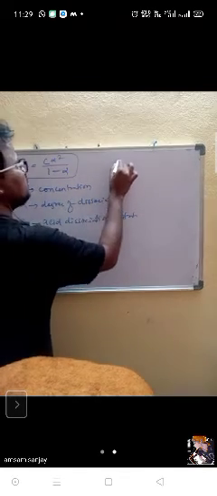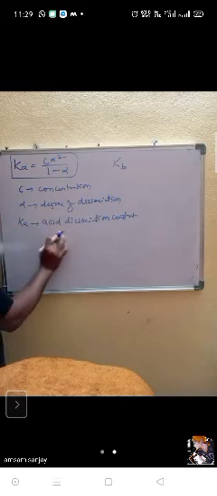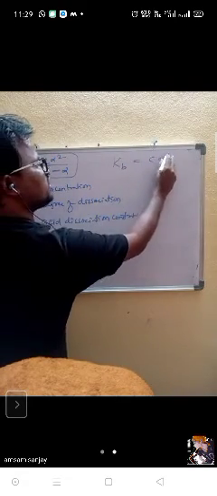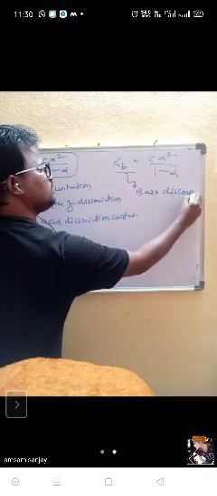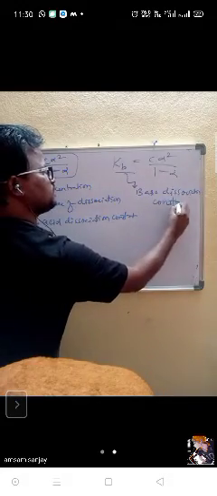Even for Kb, the same we will get. This is acid dissociation; this is base dissociation constant. In place of acid, we will take base. The same you will get, Kb is equal to C alpha square by 1 minus alpha. Kb is nothing but base dissociation constant. Anybody having doubt on this? Whether you understood how it came or not. Ka means acid dissociation constant, Kb means base dissociation constant.